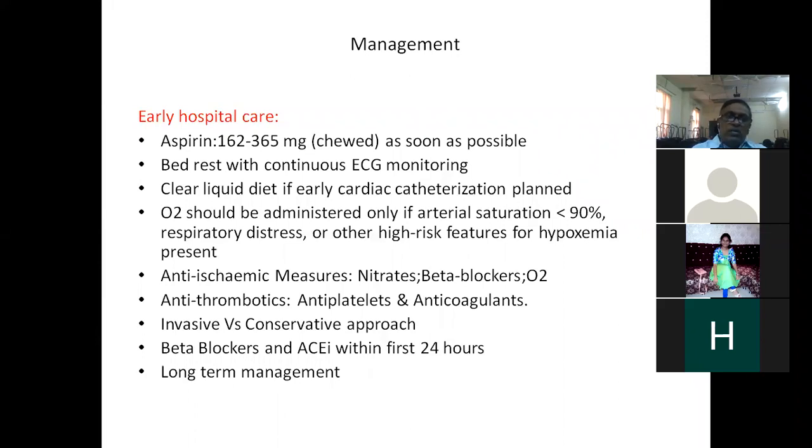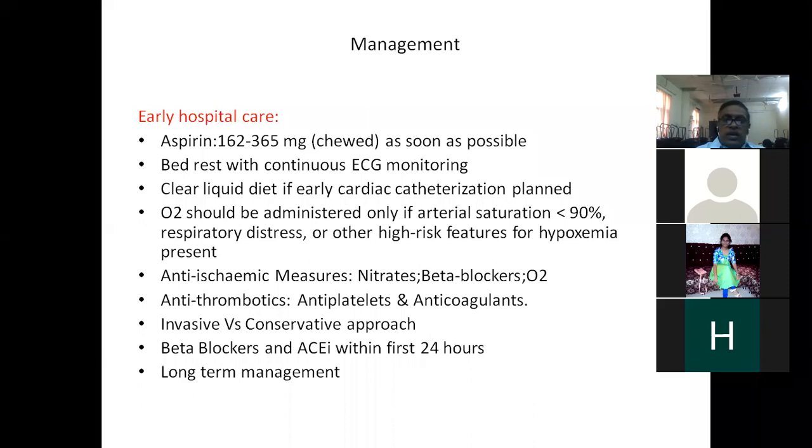On day one, at the first medical contact, you have to give 300 milligrams of aspirin with 300 milligrams of clopidogrel. In most of the population, nearly 30 to 40% of people are genetically resistant to clopidogrel, and cost considerations also come in.